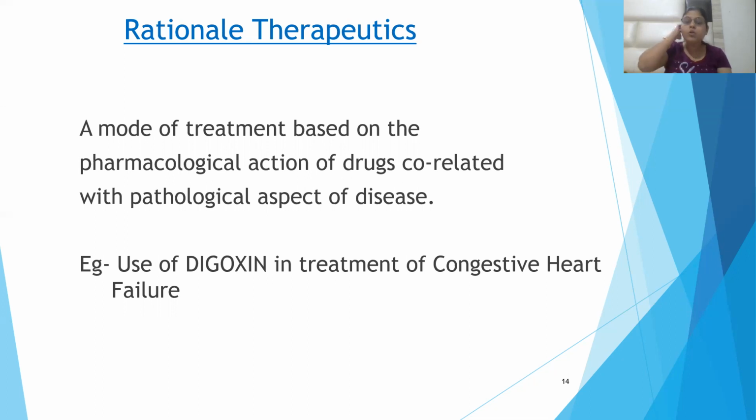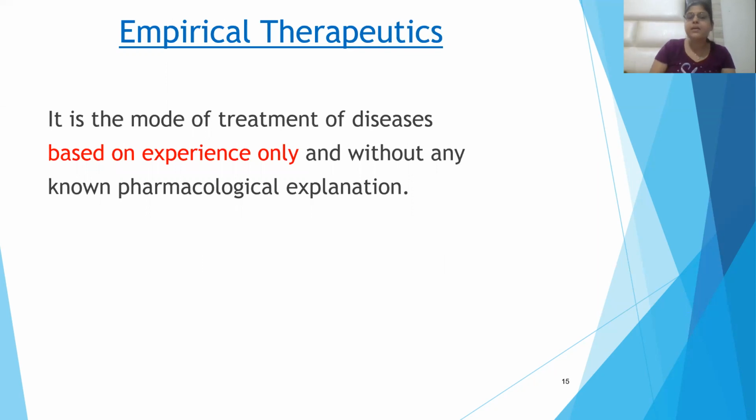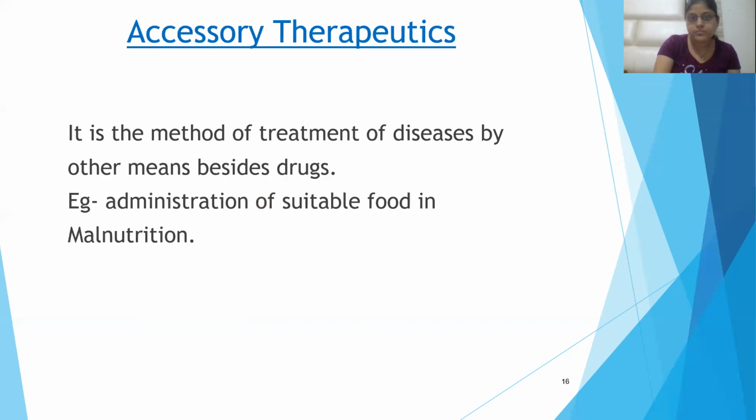That means the pharmacological action of the drug is correlated with the pathological aspect of the disease, like the use of digoxin, which is a sodium potassium ATPase pump inhibitor. So it can be used in the treatment of congestive heart failure, in the myocytes. Empirical treatment is based on experience. It is the mode of treatment which is based on experience, and not on any pharmacological explanation.